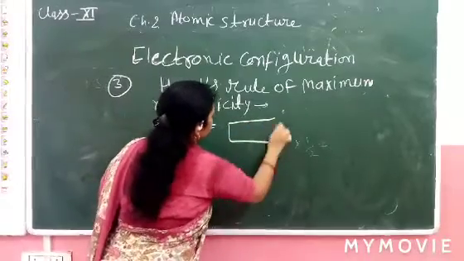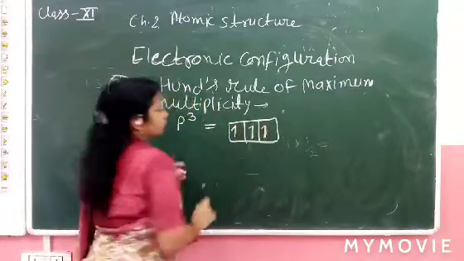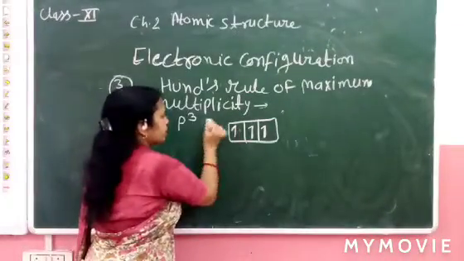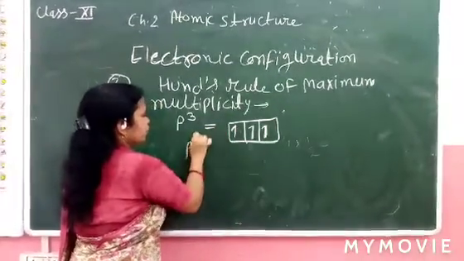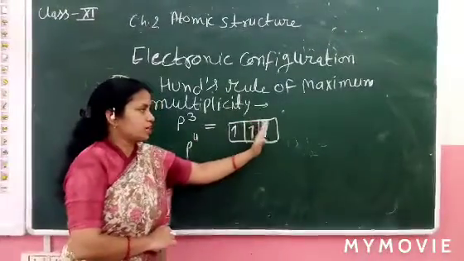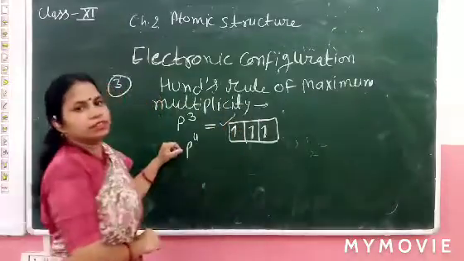There are 1, 2, 3. This is the maximum multiplicity. When pairing starts from p4, the first 3 electrons are singly filled in the same energy subshell.